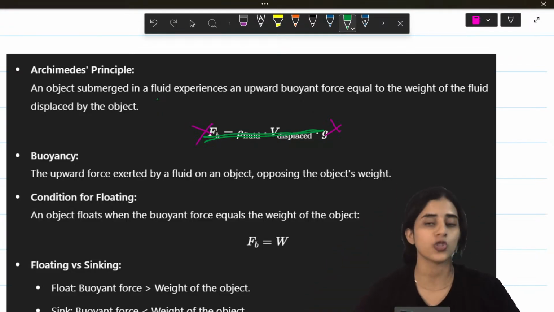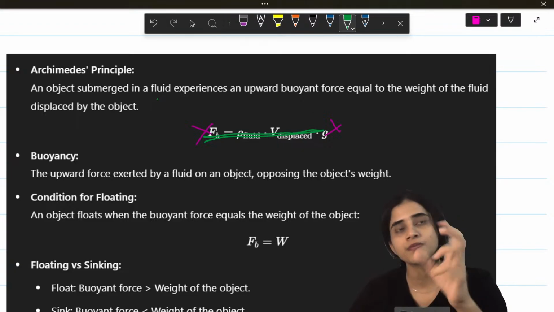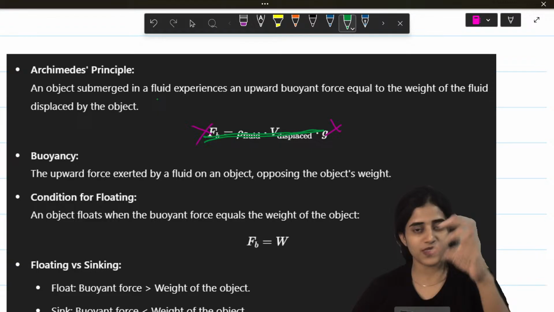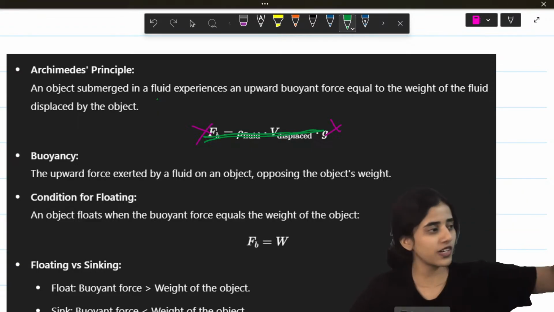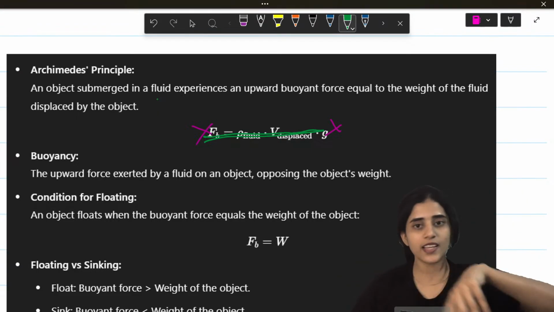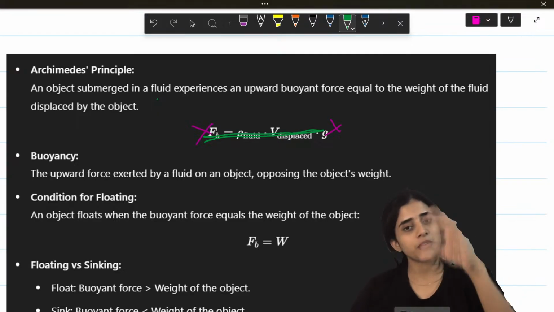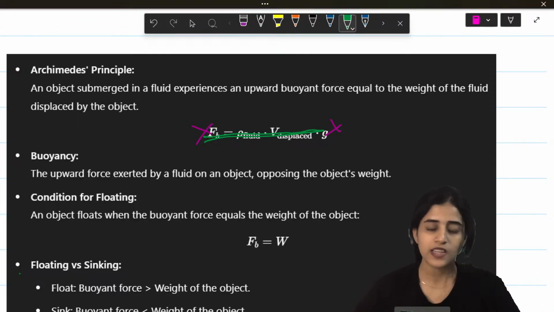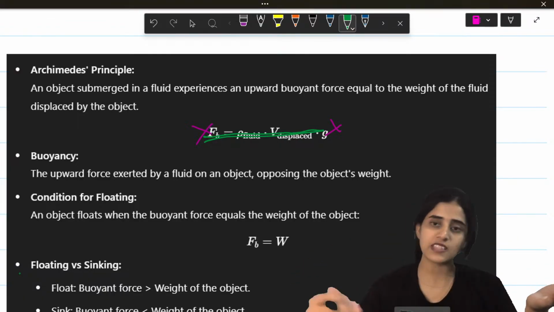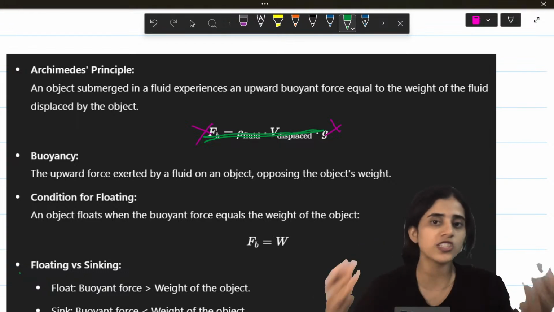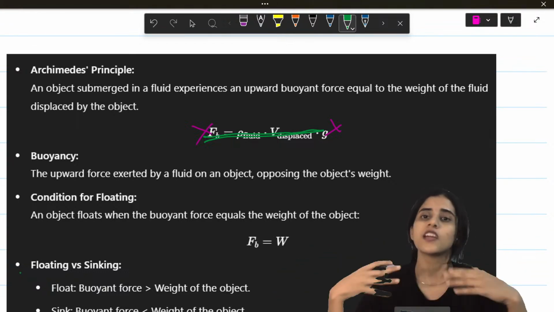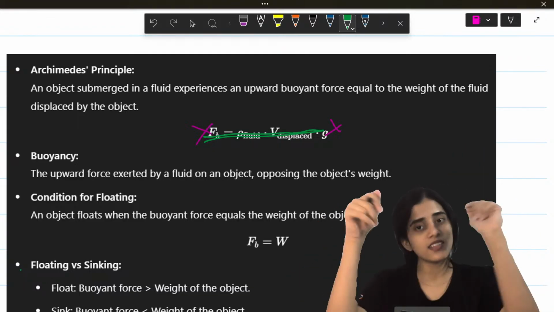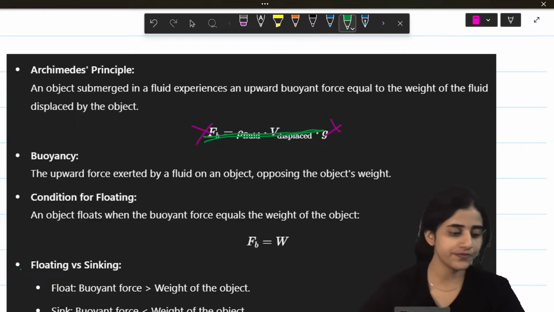It will float. You've seen these things that float on water, like the yellow duck. You've seen in movies, and I don't know if you use it as well. Those ducks, you put it in water, they float. Those are yellow-colored ones. They float because their weight downwards is equally balanced by the upward force. Now what happens if the weight is not able to balance? If the weight is more, it will sink. If you jump in water, you are not going to float. That's because your weight is more than the upward force. So your weight overcomes that and you go down.